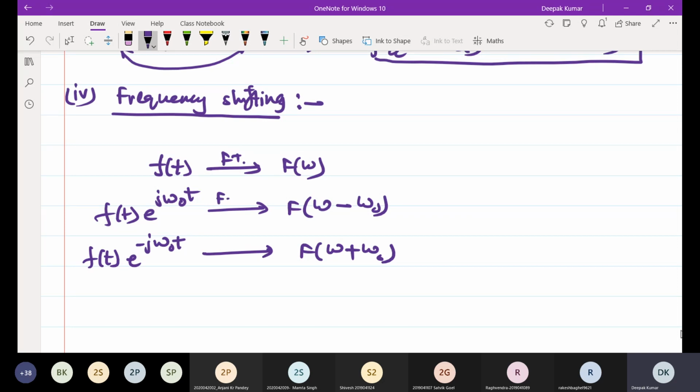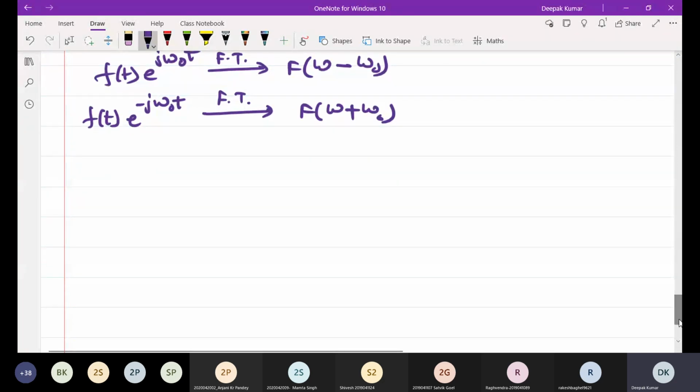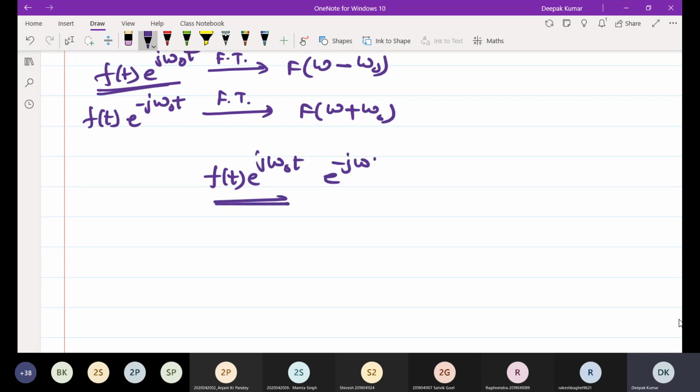You can prove this result by the same method. No extra concept is required. Suppose this function is given, f of t e to the power j omega naught t, and find the Fourier transform. Multiply this with e to the power minus j omega t dt and integrate from minus infinity to plus infinity.